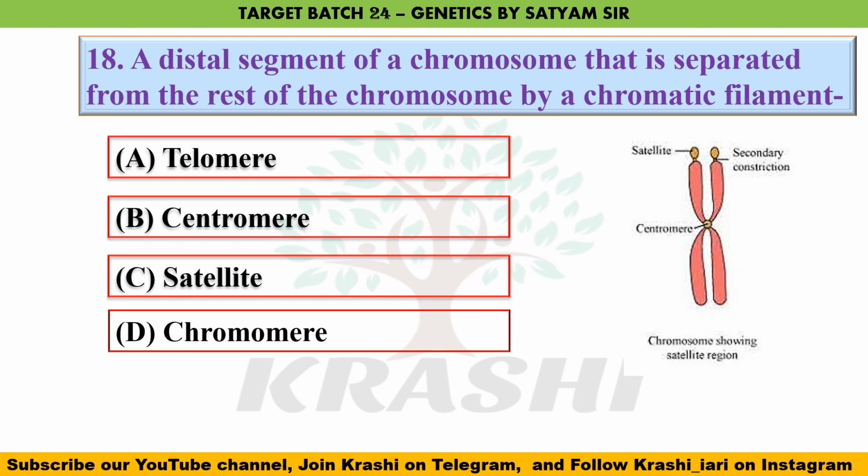Question number 18. A distal segment of a chromosome that is separated from the rest of the chromosome by a chromatic filament is called a satellite. Here we can see it is separated by a secondary constriction.